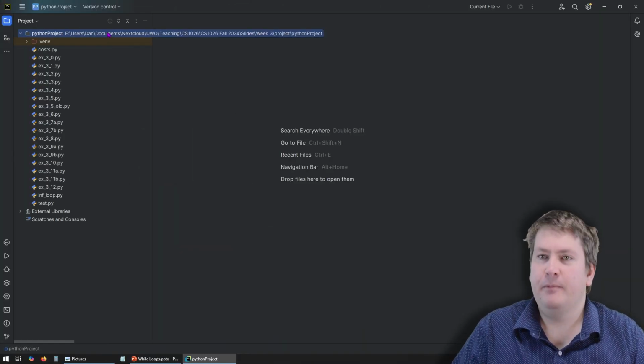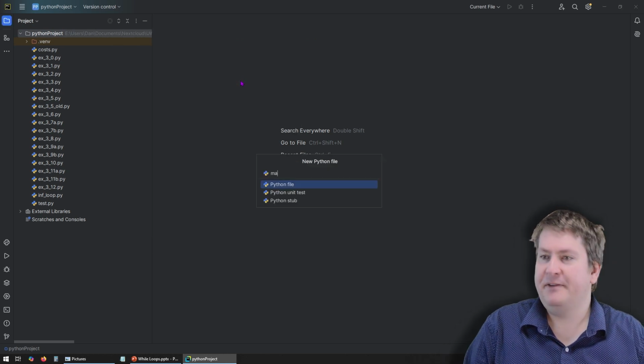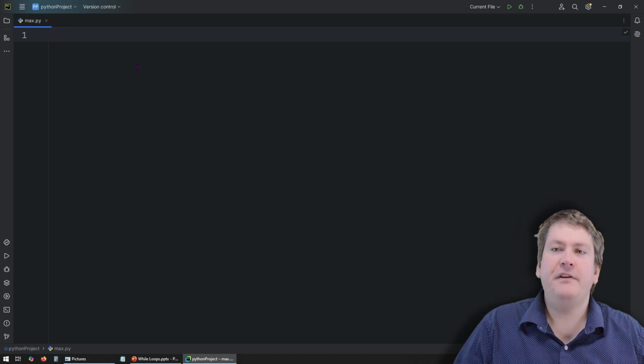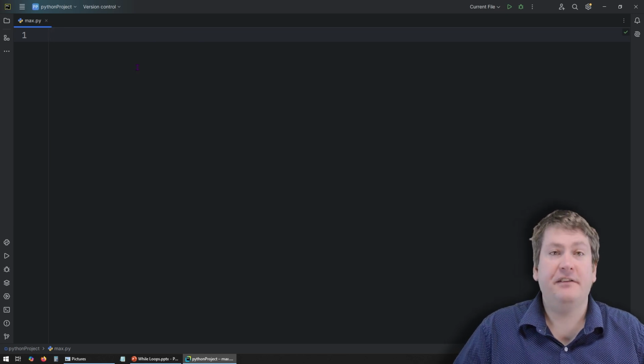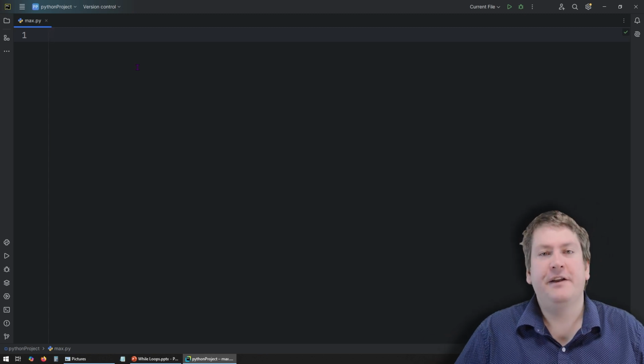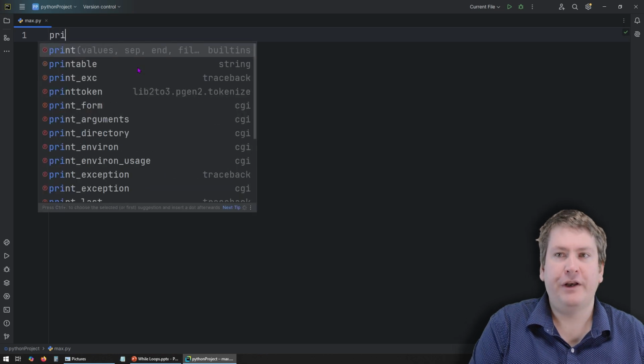Okay, we have PyCharm open, and we're going to make a new file. So I'm going to right-click on the project, go New, Python. We'll call this one max. So the very first thing we're going to do is we're going to ask the user to start inputting numbers. We could use this as a prompt in input, but I don't want to keep saying it over and over again. I just want to say it once at the beginning and just let the user keep entering numbers. So I'm going to use print.